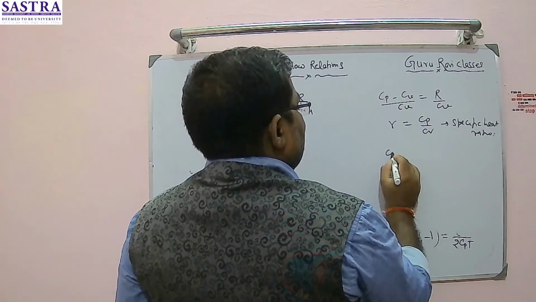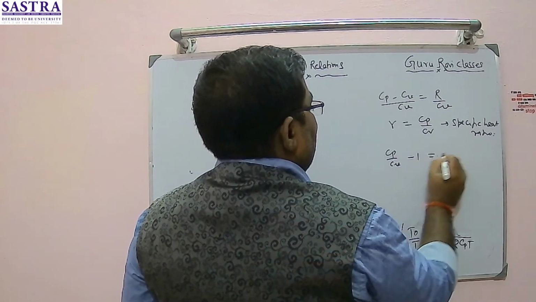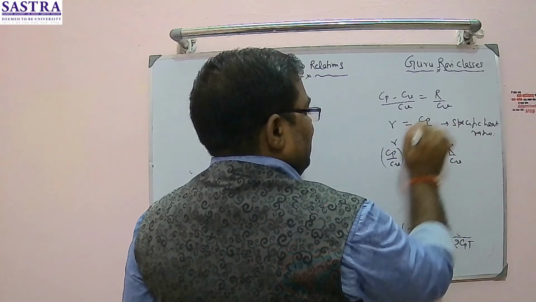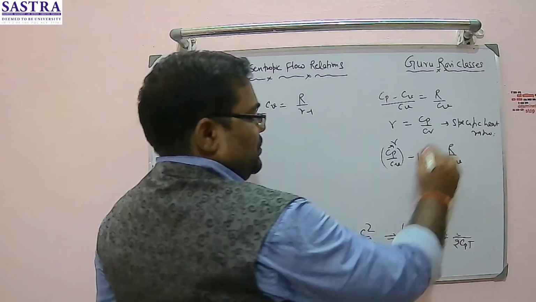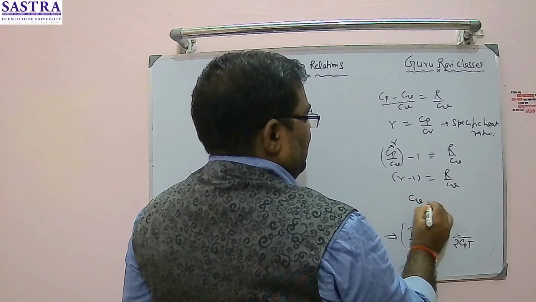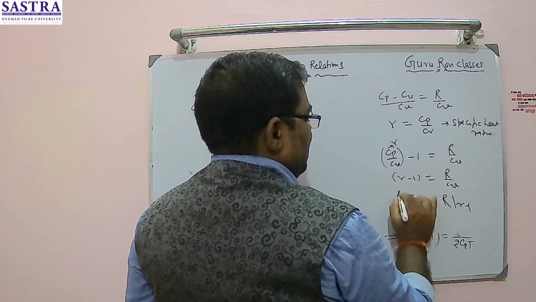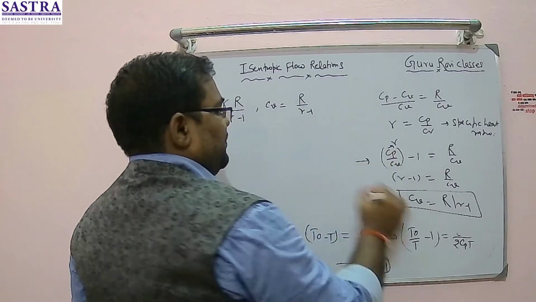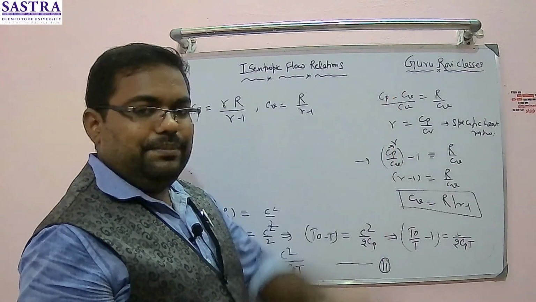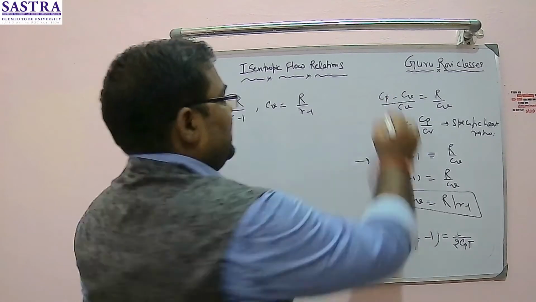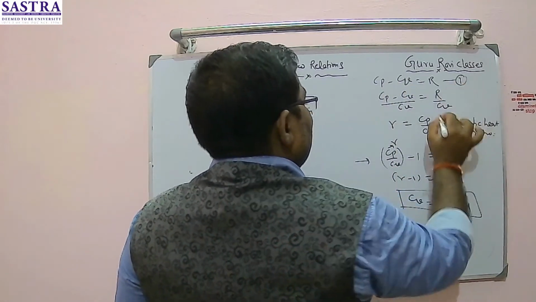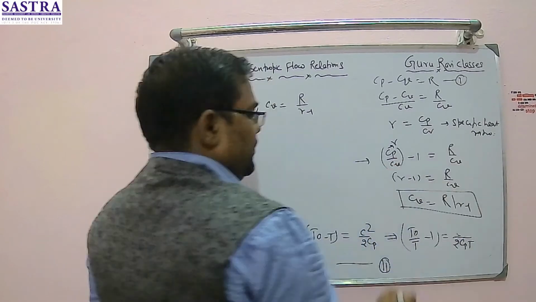So you can get here Cp by Cv minus 1 is equal to R by Cv, and Cp by Cv is what? Gamma, which is given here, right? Cp by Cv is gamma. So this will become gamma minus 1 is equal to R by Cv. So Cv is equal to R upon gamma minus 1. In a very simple, realistic way you can get this value. The moment you know the Cv value, you can substitute to get the Cp, right? So the initial equation was Cp minus Cv is equal to R. You divided by Cv and substituted, and you got this.